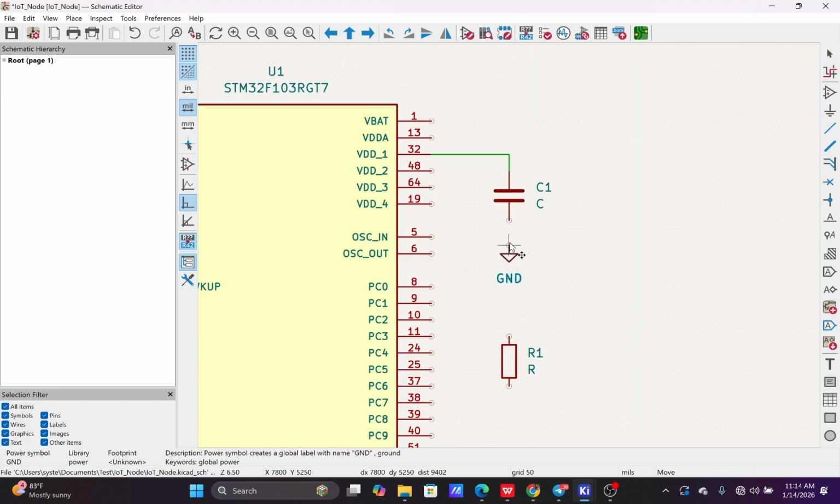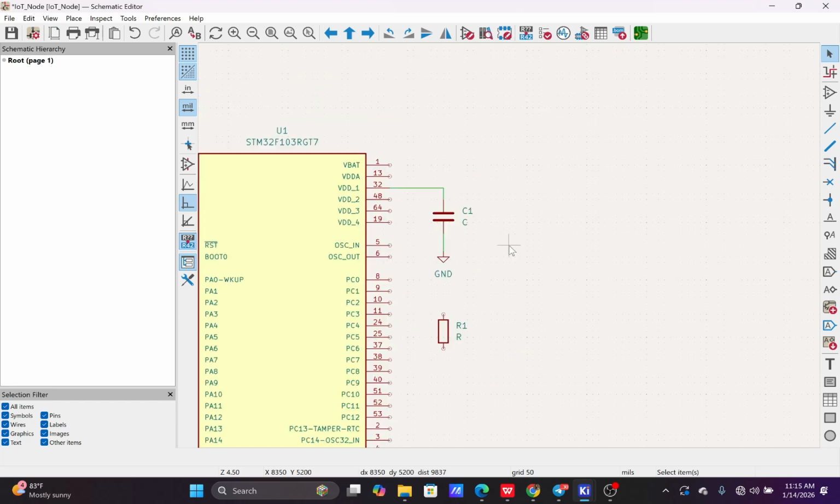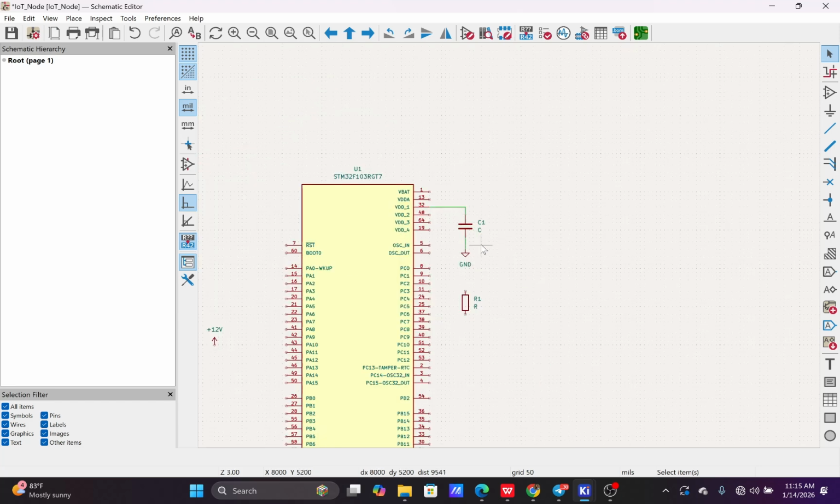I can start moving to my mouse. Then I click on this. Then I can come to this point, draw wire. But even though you don't come to draw wire, KiCad has already made it easy for us. Once you come near the pin, the draw wire symbol will just come immediately. Then you can just click on it once. Then bam, you have established a connection between these two points.